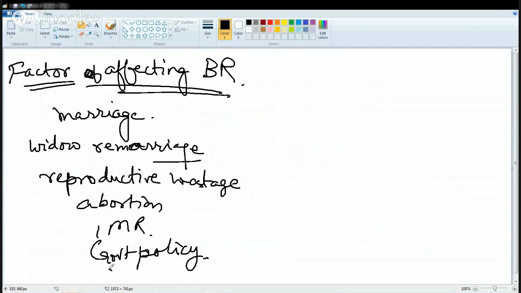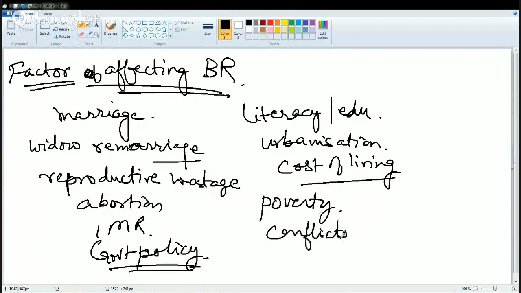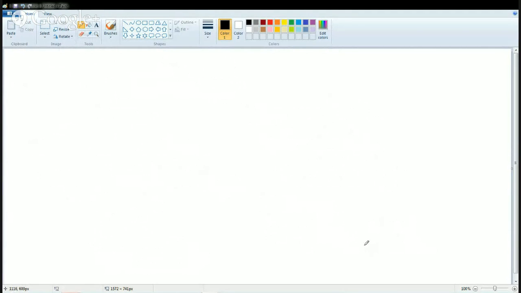So government policies of some countries, if they are strong, the birth rate ought to get controlled. Then we talk about the level of literacy and education. You have the level of urbanization. You must understand the cost of living. Based on the cost of living, if the cost of living is too high, the birth rate automatically decreases. Then if the poverty is more, the birth rate is affected. And finally, you have conflicts or wars in any area. So all these factors affect the birth rate. It might increase or decrease based on the parameters that we have included.